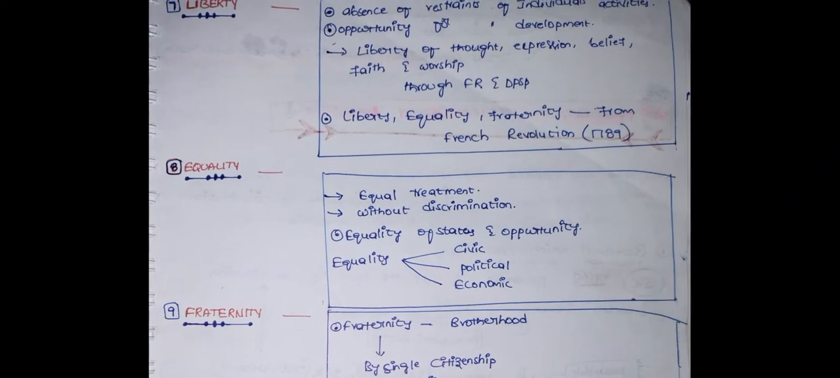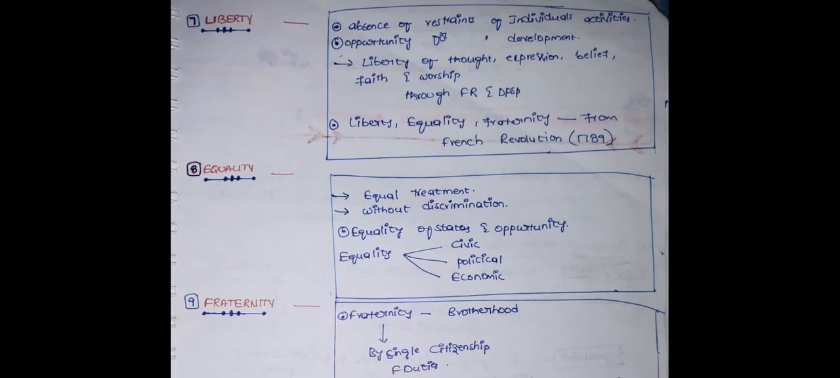And next one is equality. It means equal treatment without any discrimination. So equality of status and of opportunity, from a civil, political, social and economic point of view. So equal treatment for equals. And fraternity. Fraternity represents brotherhood. And by single citizenship, we are going to increase our fraternity. It means brotherhood, the dignity of the individual and the unity and integrity of the nation. We uphold our India.